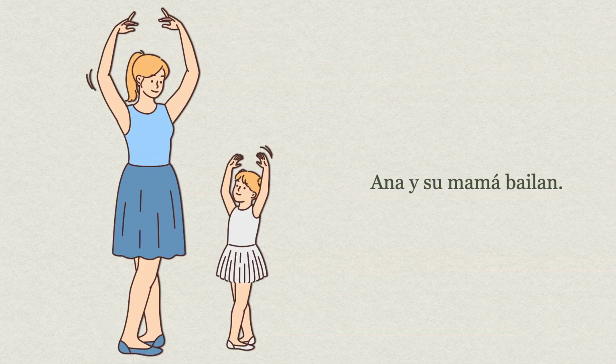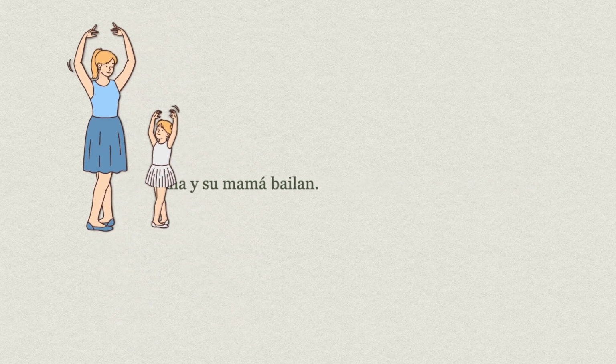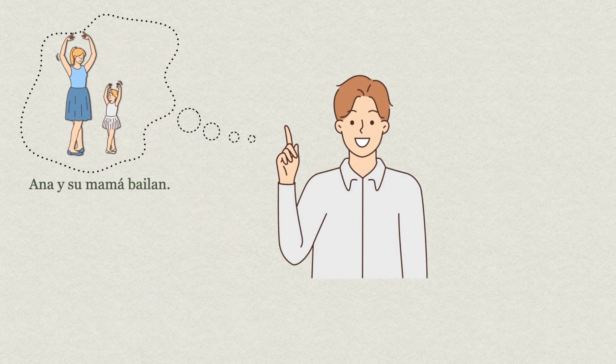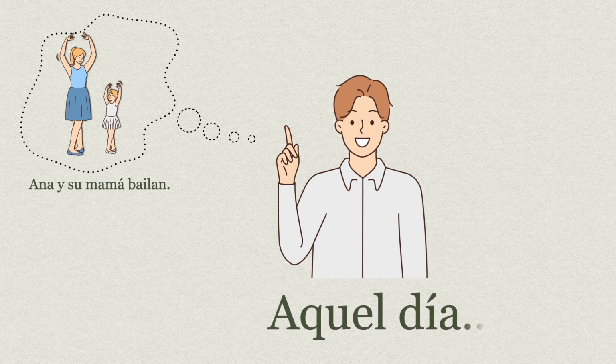In this sentence, Ana y su mamá bailan. It's a sentence in present tense. Bailan, the bailar is the verb. But if we were talking about it as an event or action that occurred in the past, talking about aquel día, that day, the verb bailan, which is currently in the present tense, wouldn't be in present tense. We will have to use el pretérito indefinido because this action in time, aquel día, is finished.